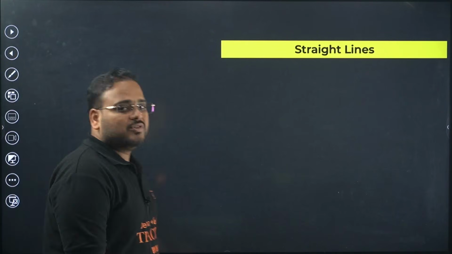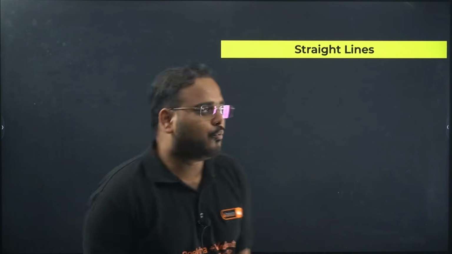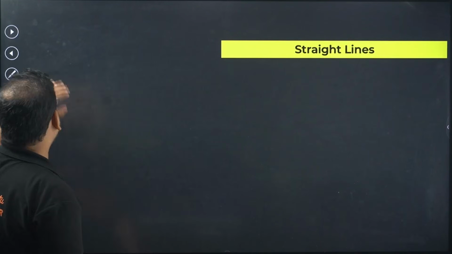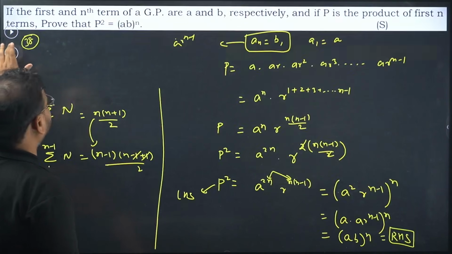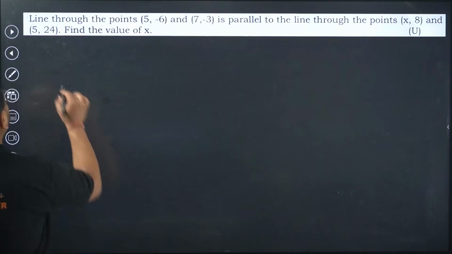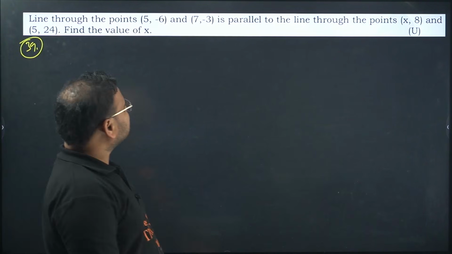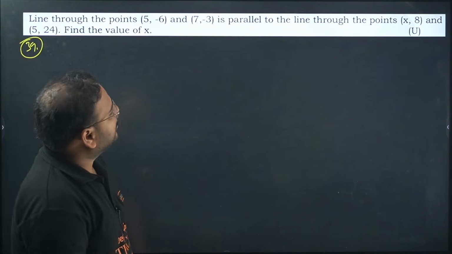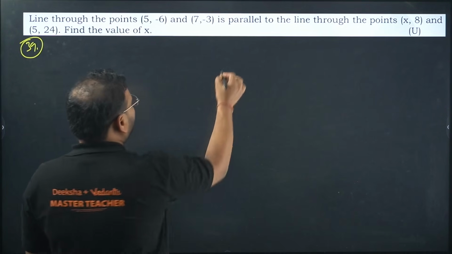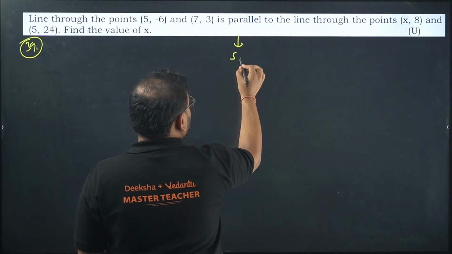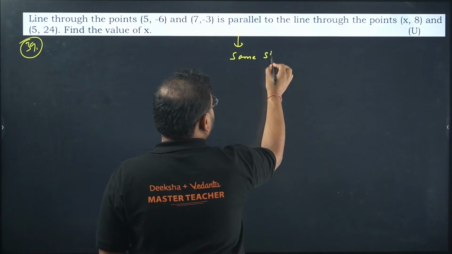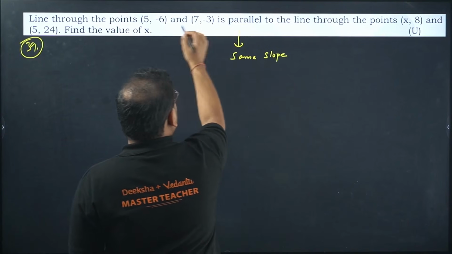39, we're going to move on to straight lines. Okay, so if we have a few more chapters left, we're going to go to straight lines now. This is 39, right? Line through the points this, parallel to the line through the point this. So parallel means same slope. Can you go with this same slope?